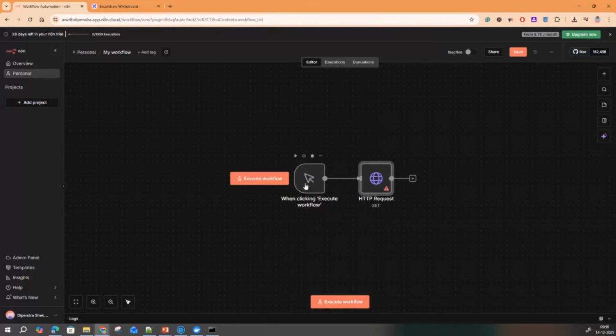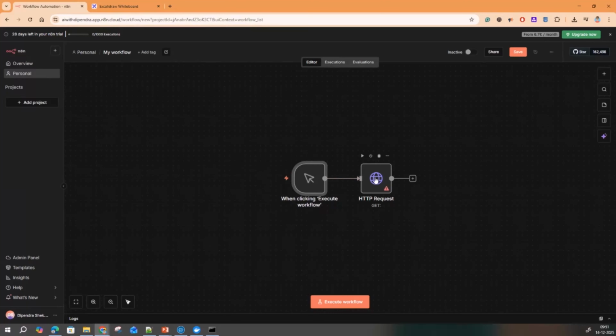So it is a basic one. When someone clicks on this execute workflow button, your entire workflow gets executed, right? So this is a default one. You can replace it by a schedule trigger or any such trigger you want. For now, we will focus more on the HTTP request rather than this.